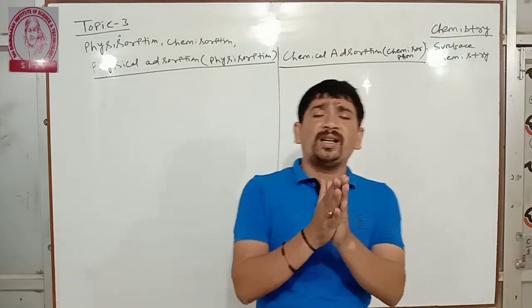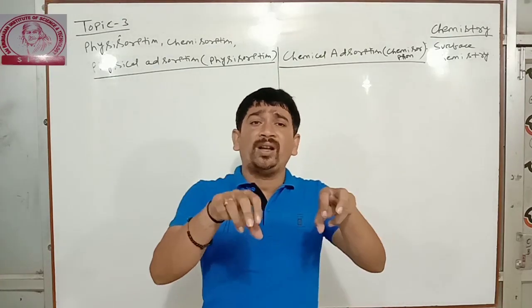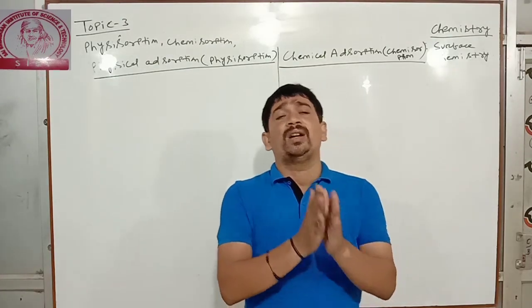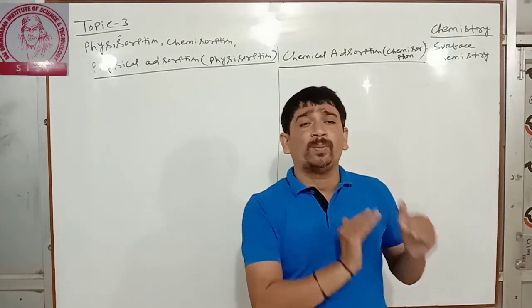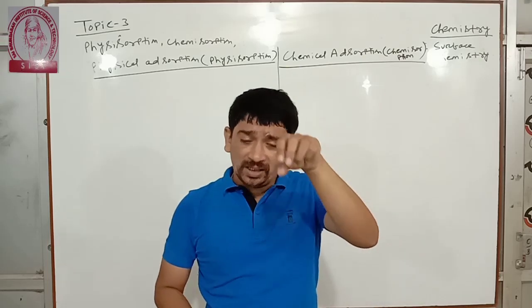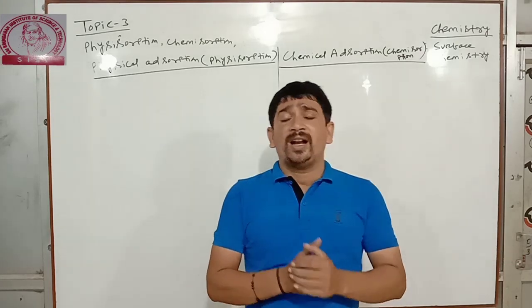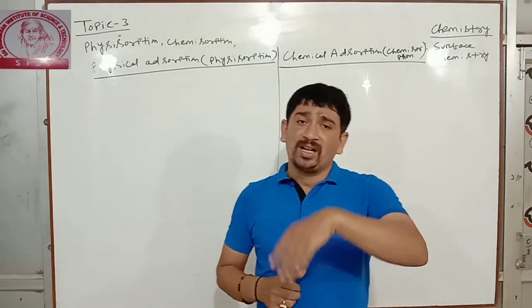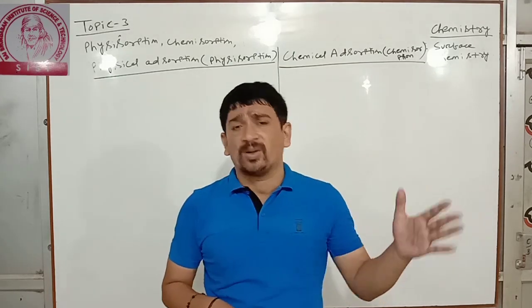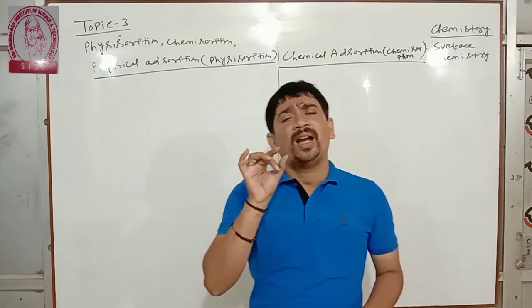Actually, physical adsorption and chemsorption depend upon the operating forces acting between the adsorbate and adsorbent. The adsorbate is the substance which accumulates on the surface, and the material surface on which adsorption takes place is called the adsorbent. Already we have discussed adsorption, adsorbate and adsorbent.